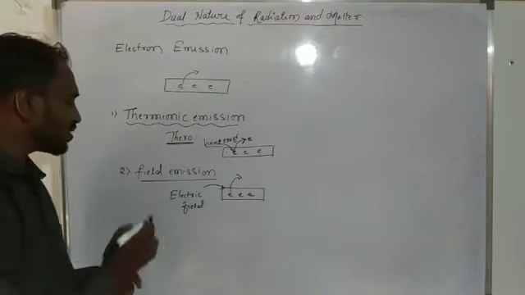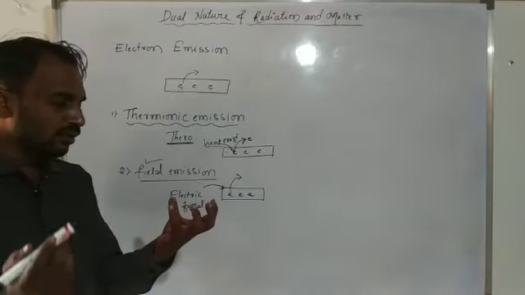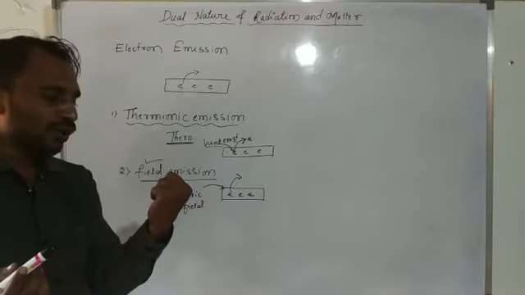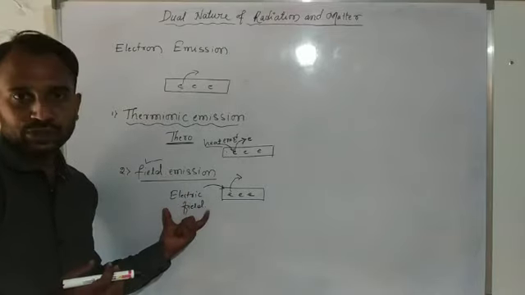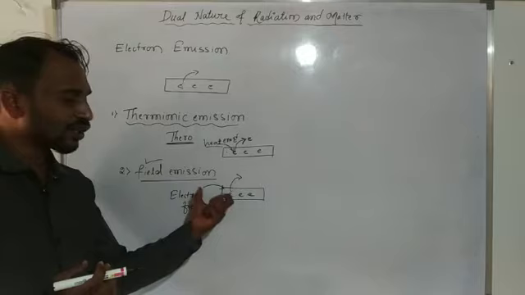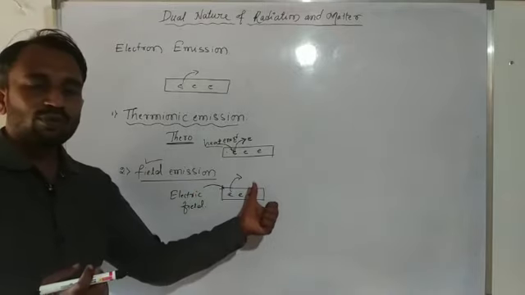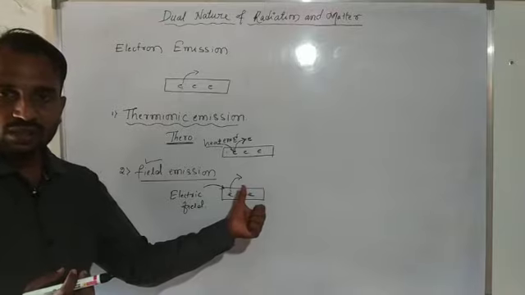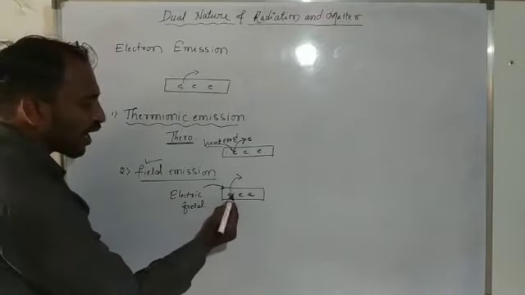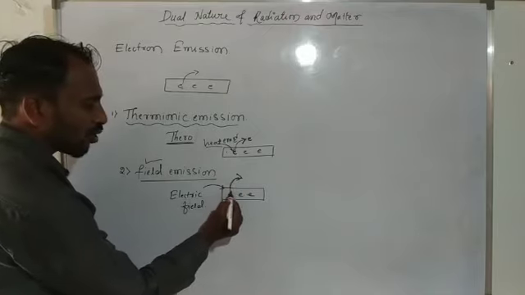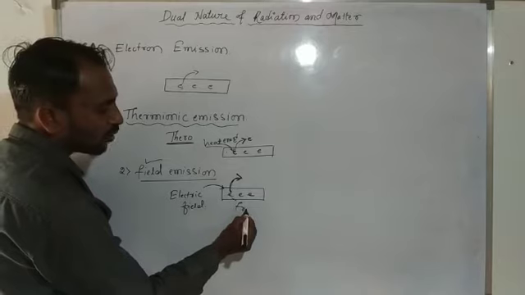So field emission is the process of emission of free electrons.